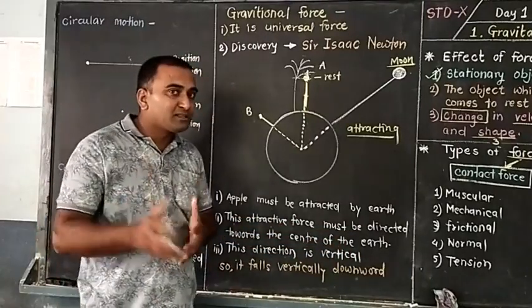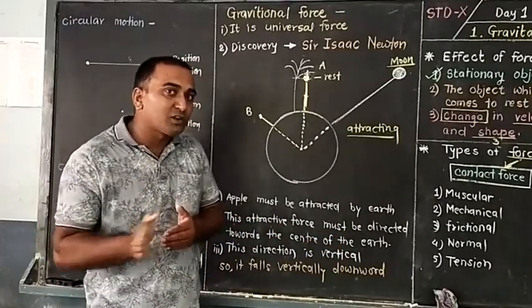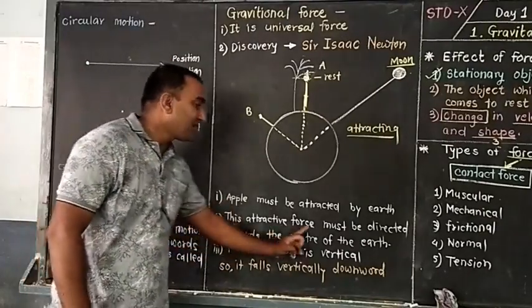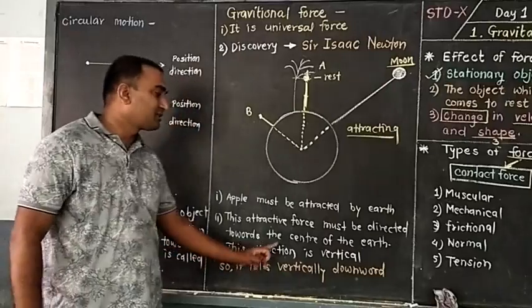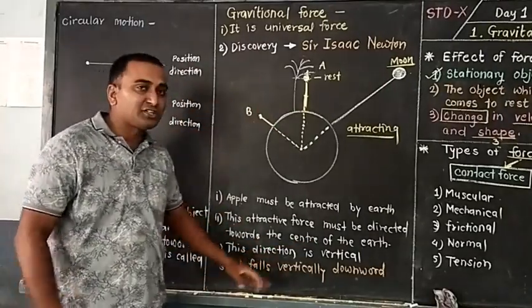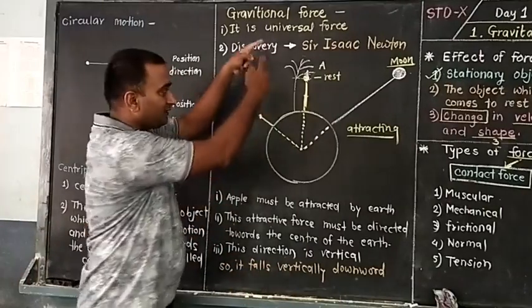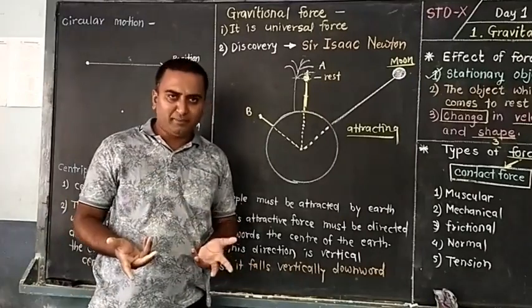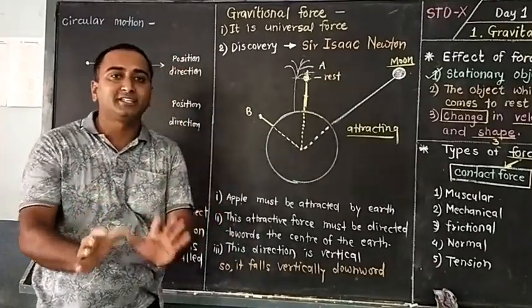What is the direction of this attractive force? It is towards the center of the earth. So this attractive force must be directed towards the center of the earth, and its direction is vertical, directly towards the center, and so all objects, or an apple, fall vertically downward.